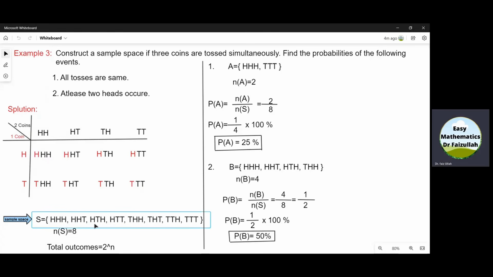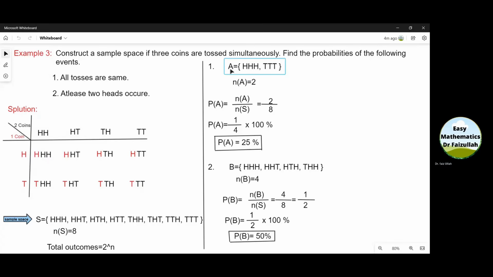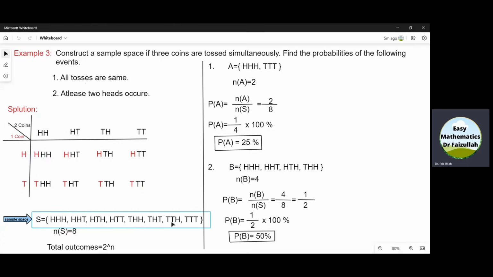And now let us find the probability of the first event, which we represent by A. So A contains only those possible outcomes in which all tosses have the same results. So we can pick those outcomes from the sample space.